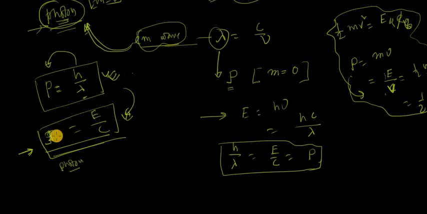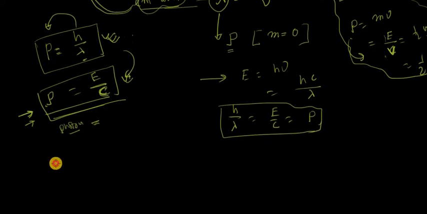Momentum of a photon, P, is equal to energy divided by the velocity of the electromagnetic wave, that means C. So this formula is only used for the electromagnetic wave or photon, because the particle associated with the electromagnetic wave is called a photon. So P is equal to E by C. This formula is only applicable for the photon. So E is equal to PC.